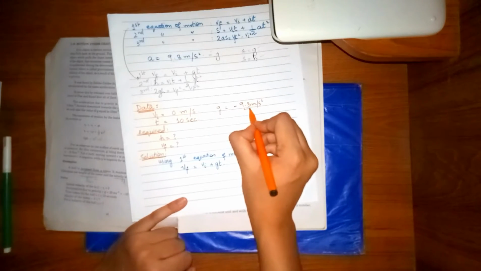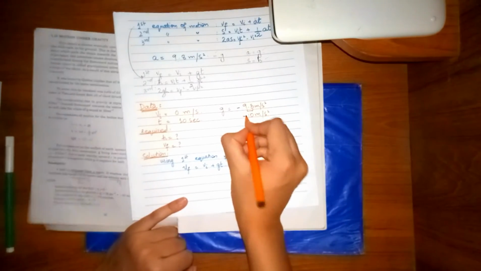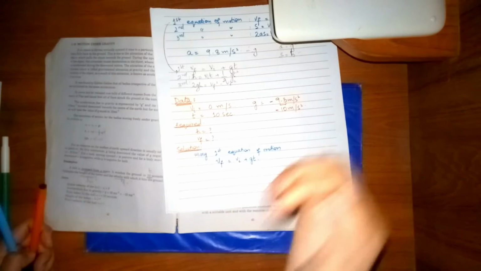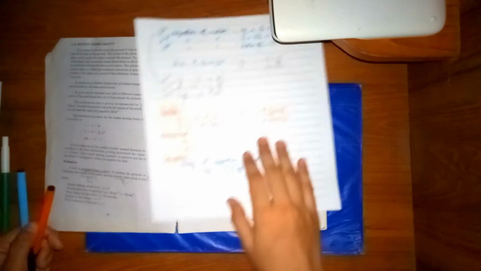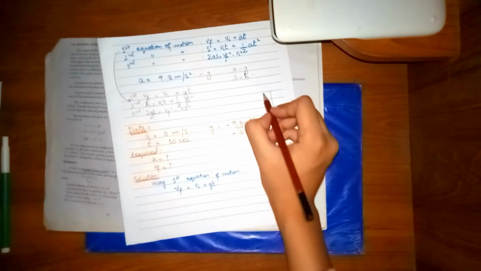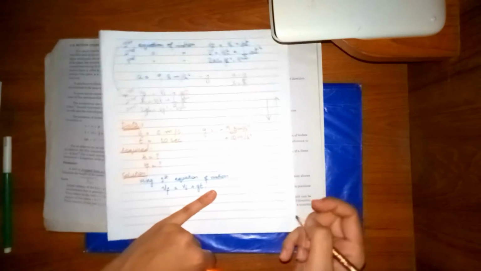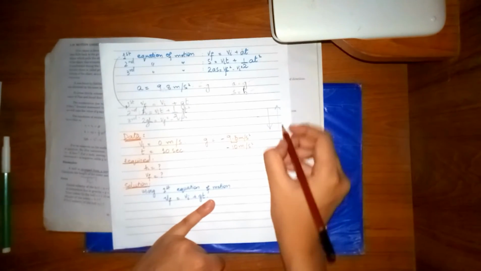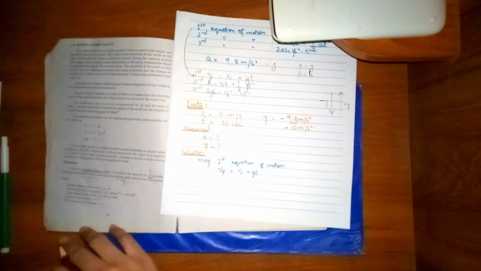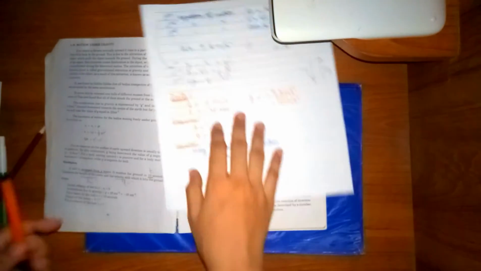Either you can say 9.8 or you can round it off to 10 meter per second square with the minus sign. Why with the minus sign? Because the motion of the ball is towards the downward direction. When the ball is moving downward, the value of G will be negative, and if it is moving away from the ground, against the gravity, then the value will be positive G. So as it is moving towards the ground, the value is negative.